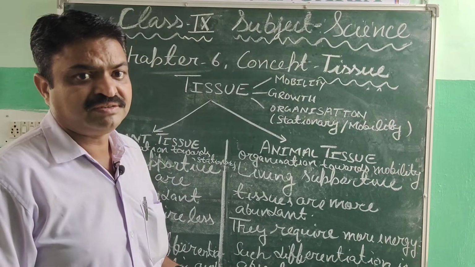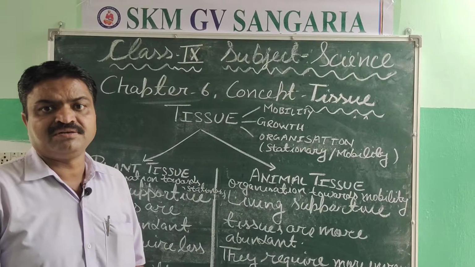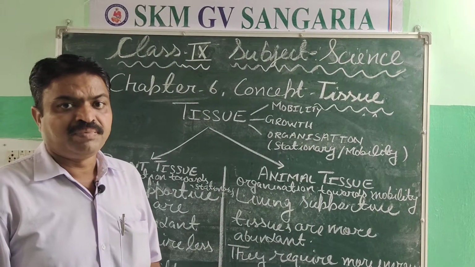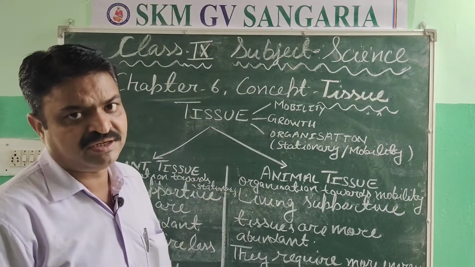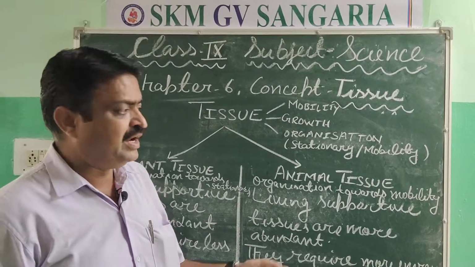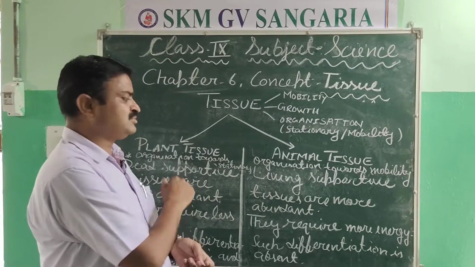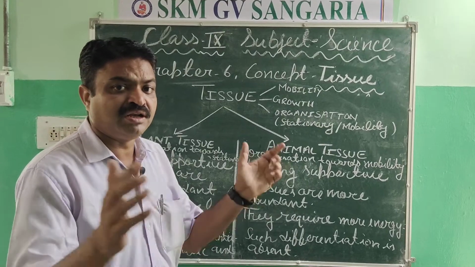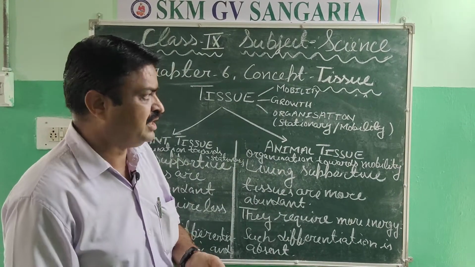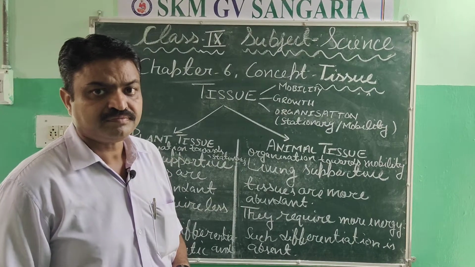Plant cells have a cell wall, but animal cells do not have a cell wall. Plant cells have plastids, but animal cells do not have plastids. Animal cells have centrosomes, but centrosomes are absent here. Plant cells have a large vacuole, but animal cells do not have a large vacuole.